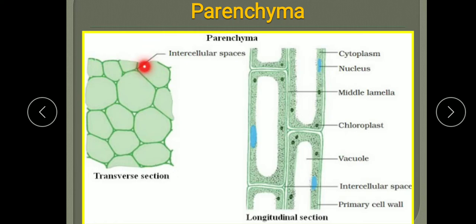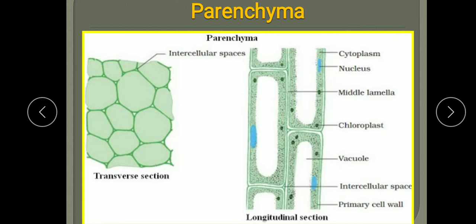In aquatic plants, these cells have well developed air spaces. These intercellular spaces are more in the aquatic plant, and they develop into air spaces, which provide them buoyancy and help them in floating. So in hydrophytes, parenchyma have large intercellular spaces to keep up buoyancy. So understood, children? Parenchyma: structure, location and function.